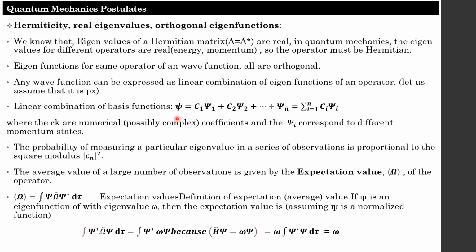Any wave function can be expressed as a linear combination of eigenfunctions of the same operator, psi1, psi2, or operators like px. Psi can be expressed as c1 psi1 plus c2 psi2 and so on. This is a linear combination.